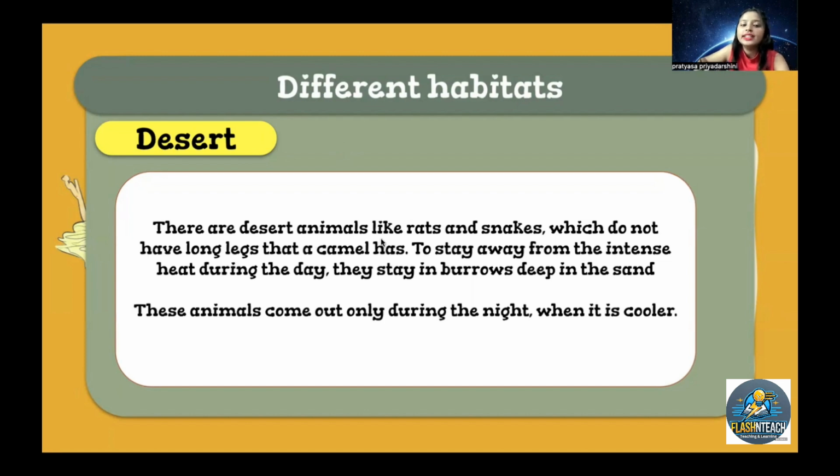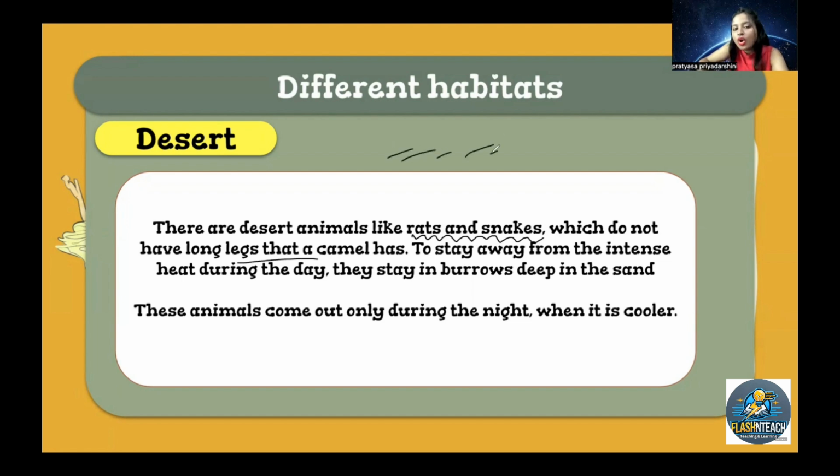So there are desert animals like rats and snakes, which do not have long legs like the camel has. To stay away from the intense heat during the day, they stay in burrows deep in the sand. So these animals come out only during the night when it is cooler. Now see, in the desert you can see different animals, right? Desert animals like rats and snakes do not have long legs.